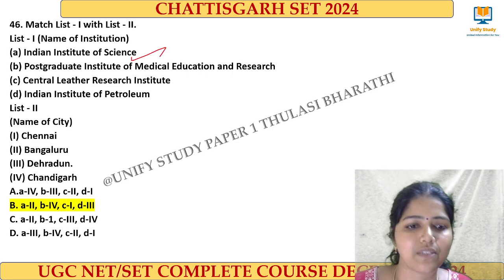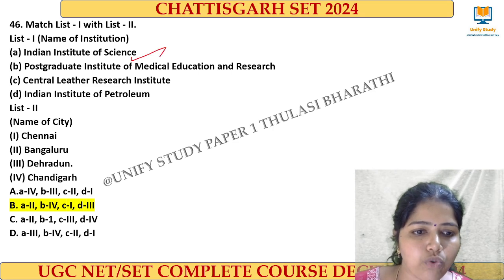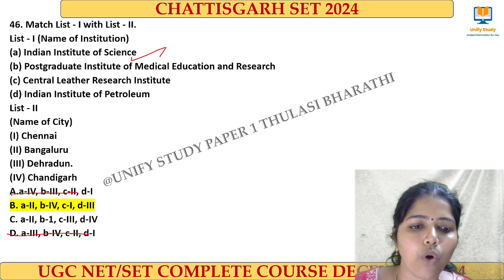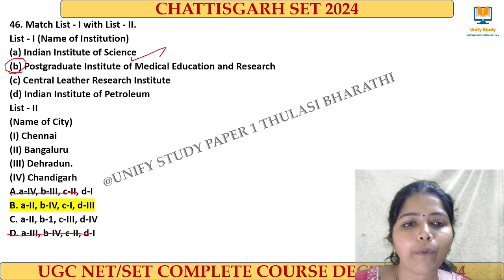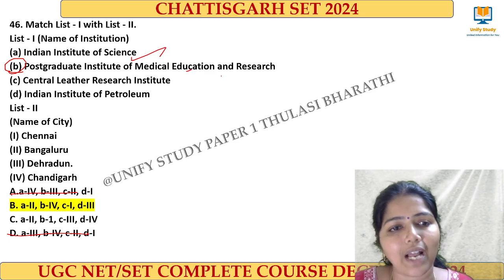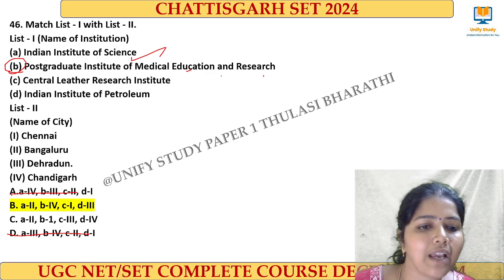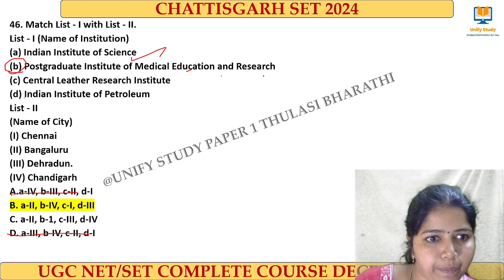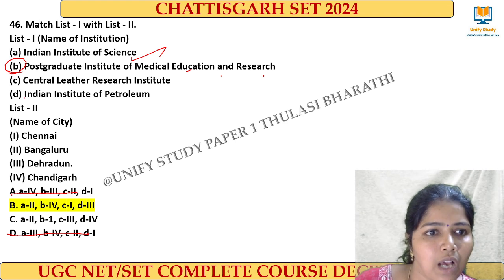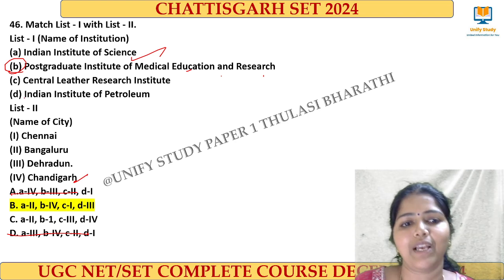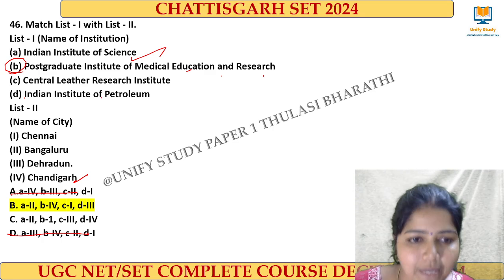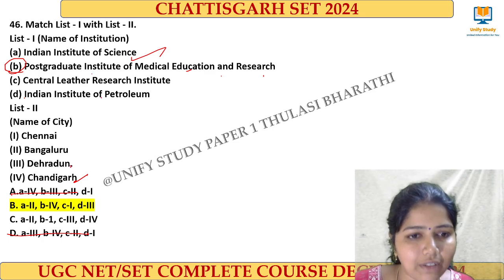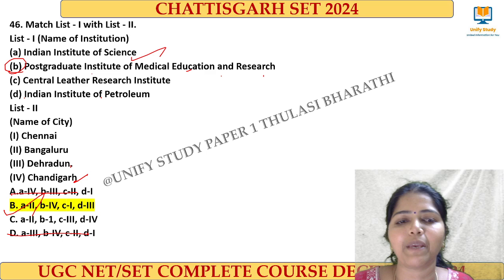Next one from higher education, very easy question. Indian Institute of Science, we know it's in Bangalore. So A2 will be the option. So we can eliminate options A and D, and we can go with B4. We have to check Postgraduate Institute of Medical Education and Research. Indian Institute of Petroleum is in Dehradun and Postgraduate Institute of Medical Education and Research is in Chandigarh. Yes, okay. Option B is the right answer.